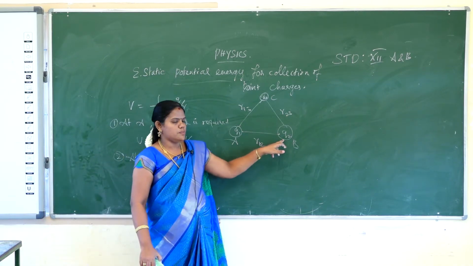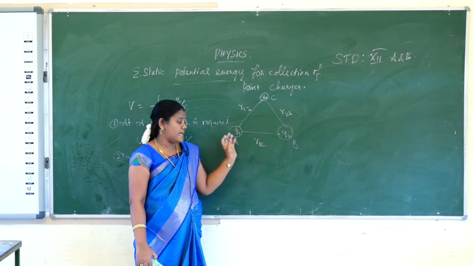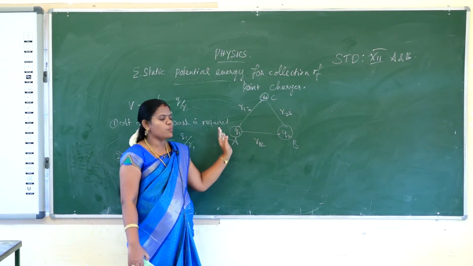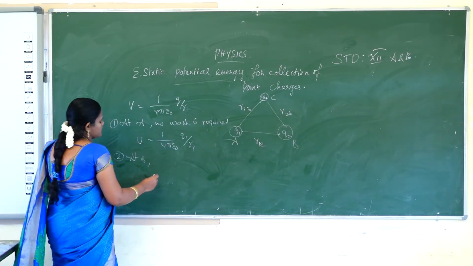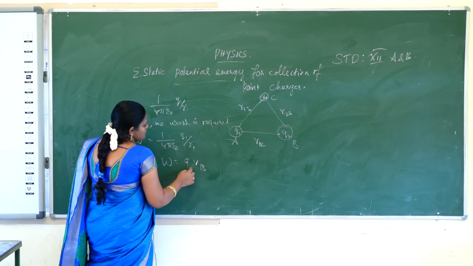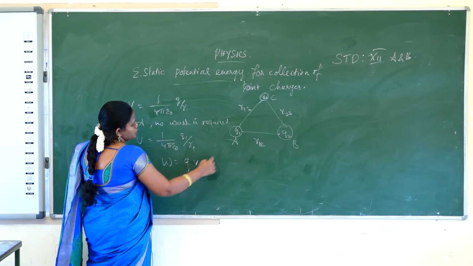Then at point B, the Q2 charge is brought from infinite distance against the Coulomb force of Q1. So work is needed. So work W is equal to Q into V1B, the potential at point B due to the charge Q1.